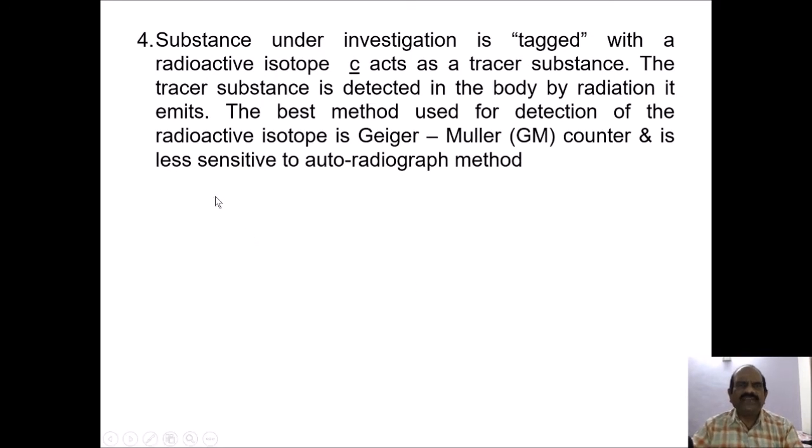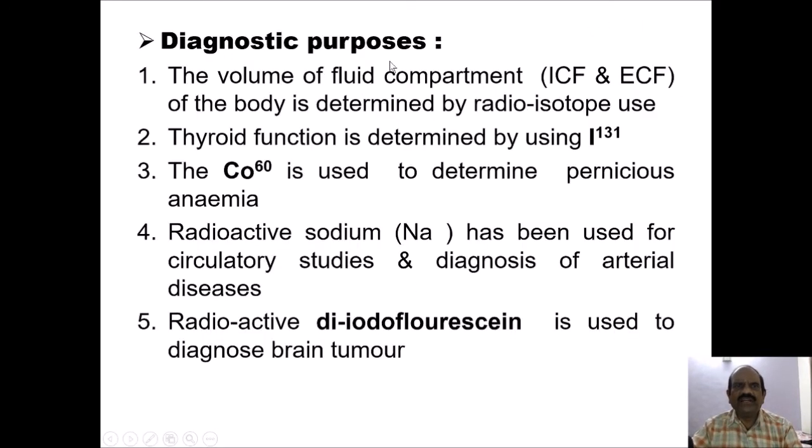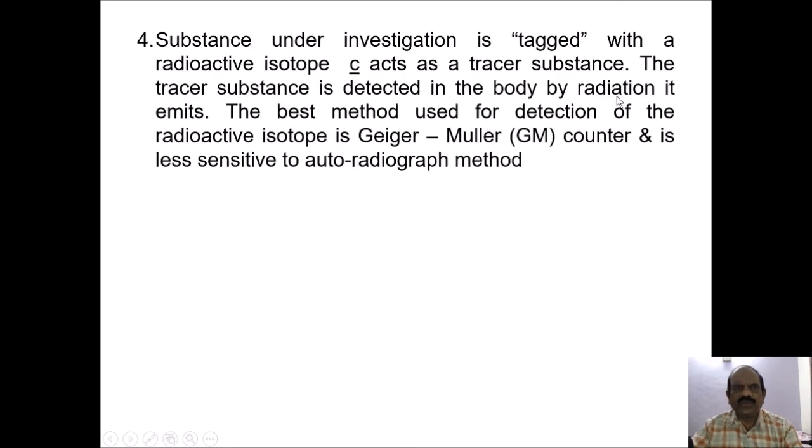The substance under investigation is tagged with a radioactive isotope, which acts as a tracer substance. The tracer substance is detected in the body by the radiation it emits. The best method used for detection of the radioactive isotope disintegration is the GM counter or Geiger-Müller counter, and it is less sensitive to autoradiograph methods.